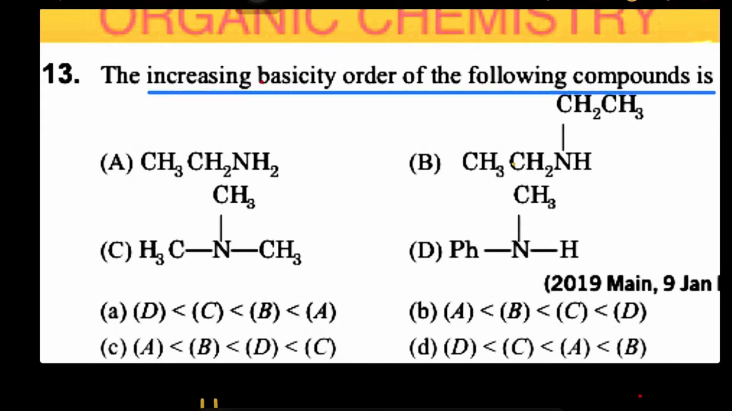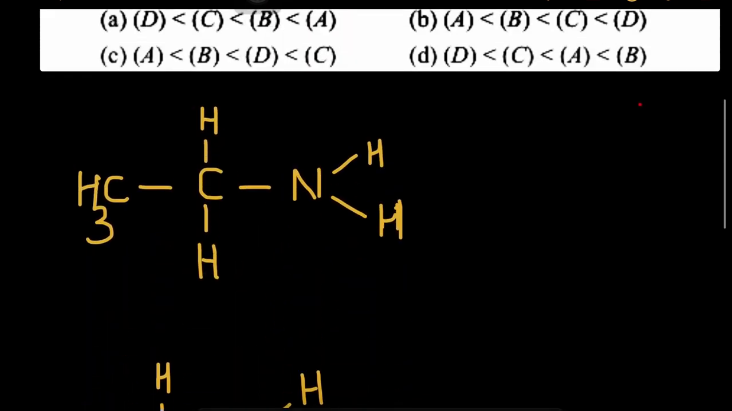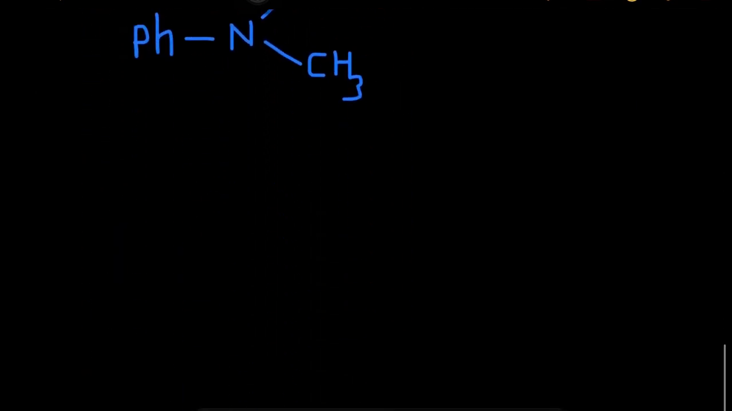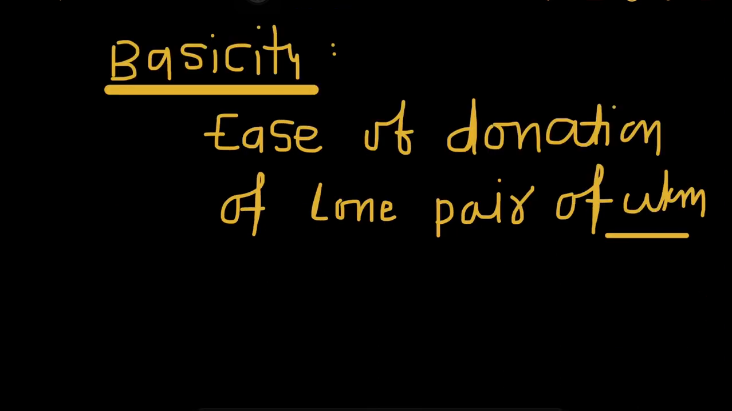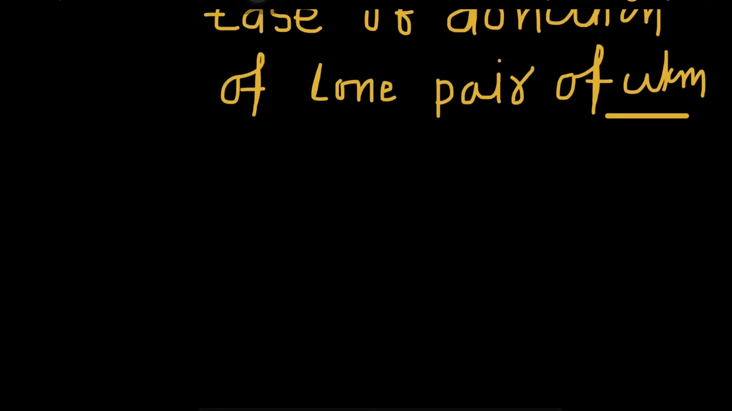Arrange the following amine compounds in increasing order of basicity. Primary, secondary, and tertiary amines are given. What is basicity? Basicity means the ease of donation of the lone pair of an atom. If the atom gives its lone pair easily, then its basicity is higher.